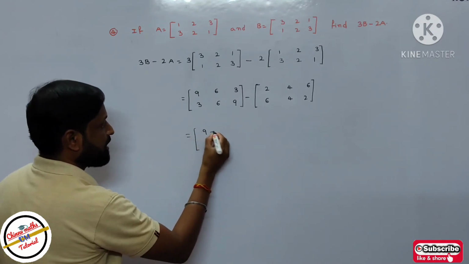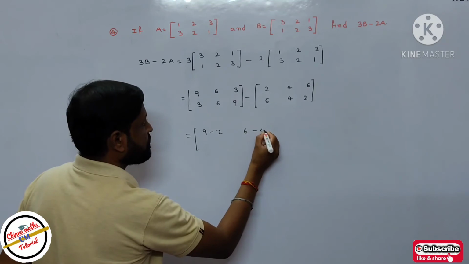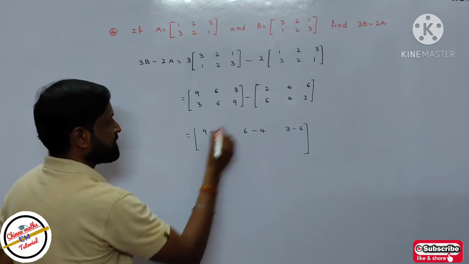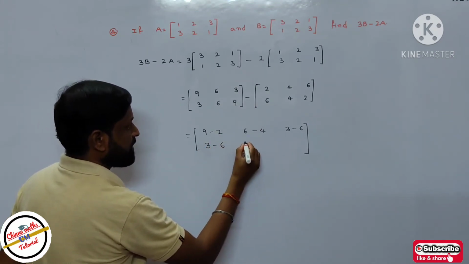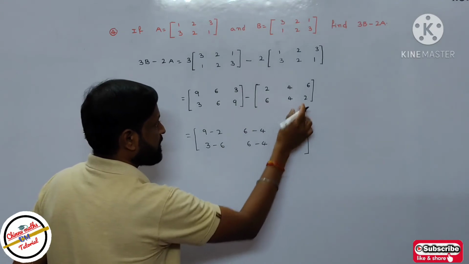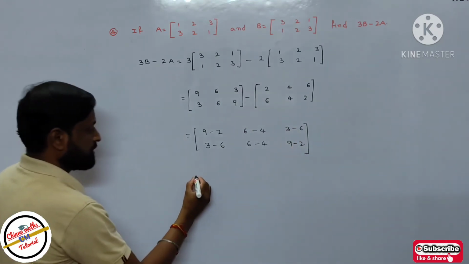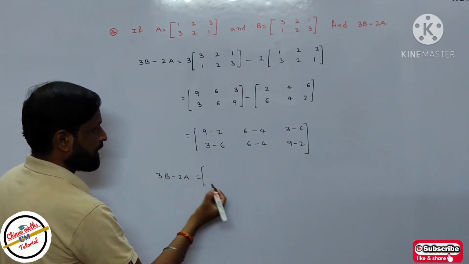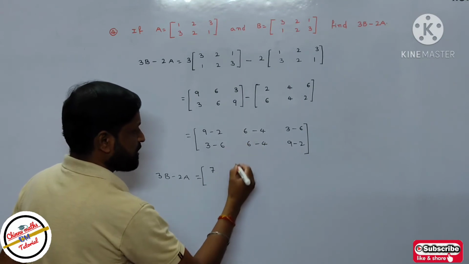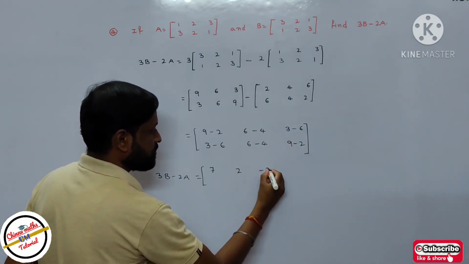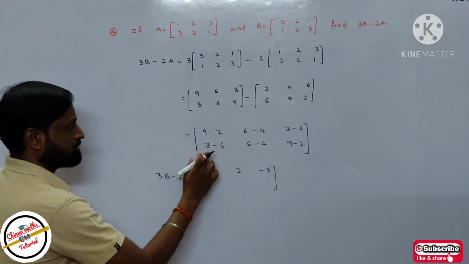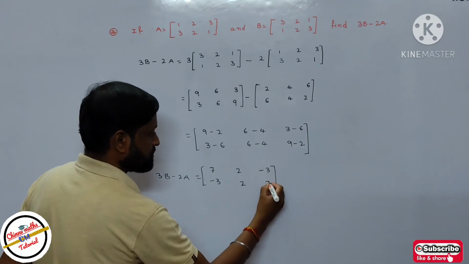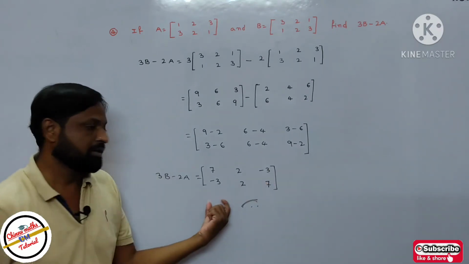For subtraction of two matrices, we have to subtract the corresponding elements. So 9 minus 2, 6 minus 4, 3 minus 6. Next 3 minus 6, 6 minus 4, 9 minus 2. It is equal to 3B minus 2A. 9 minus 2 equals 7, 6 minus 4 equals 2, 3 minus 6 equals minus 3. Okay, next 3 minus 6 equals minus 3, 6 minus 4 is 2, 9 minus 2 is 7. This is the required solution.